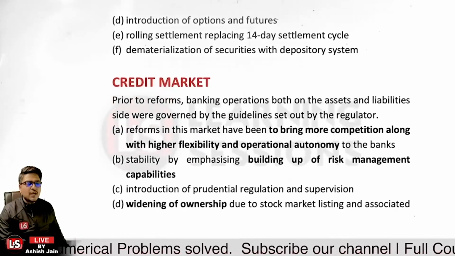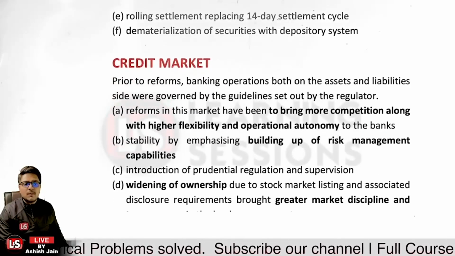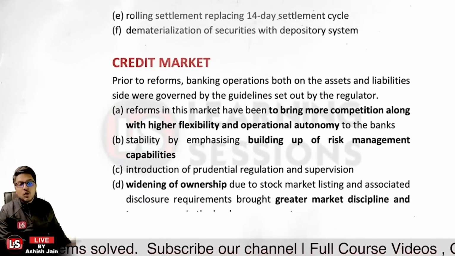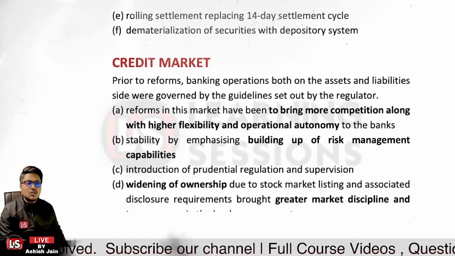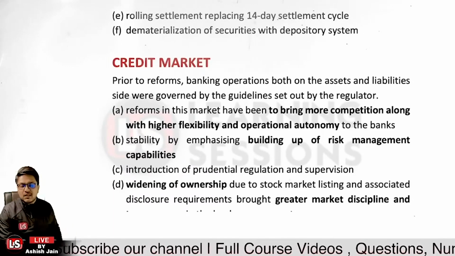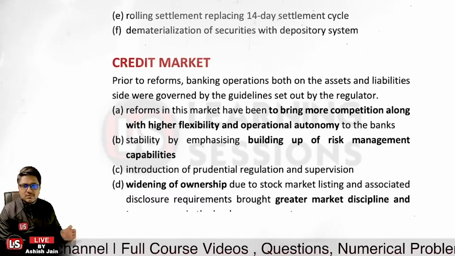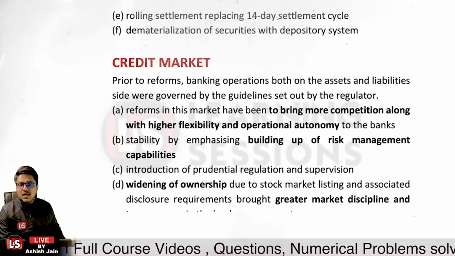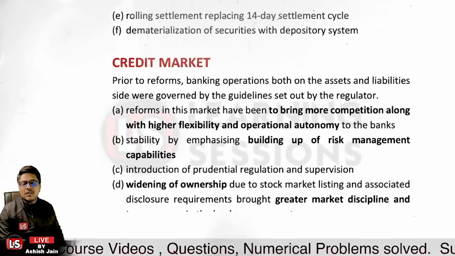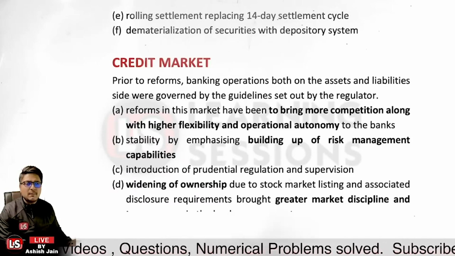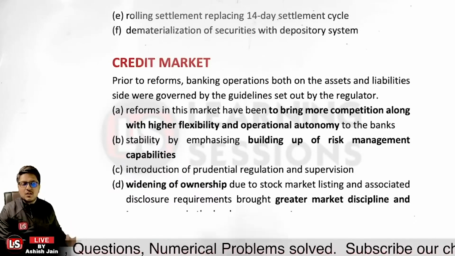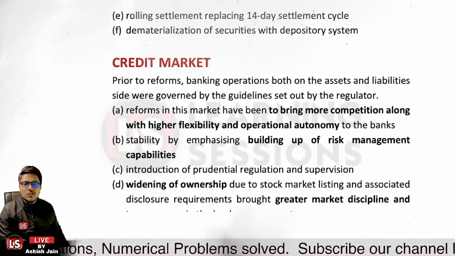Then it is related to the introduction of prudential regulation and supervision. Now, widening of ownership due to stock market listing. Banks, whether private banks or PSBs, are now public limited companies. There is a stock listing of these banks, and we can say the ownership is now widened.